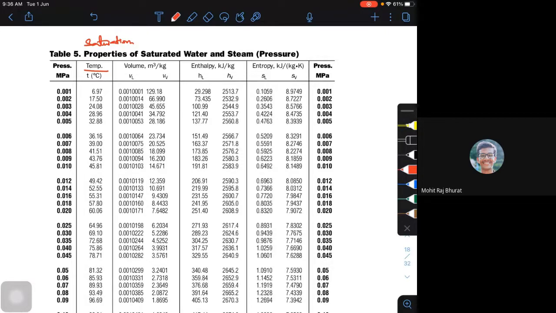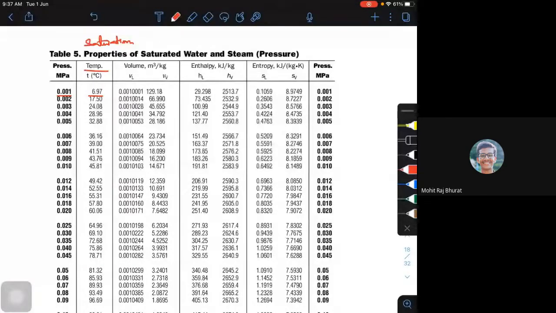It doesn't matter, these values will only change in the decimal points. So for example, if I take 0.001 bar, the corresponding saturation temperature is 6.97 degrees Celsius.